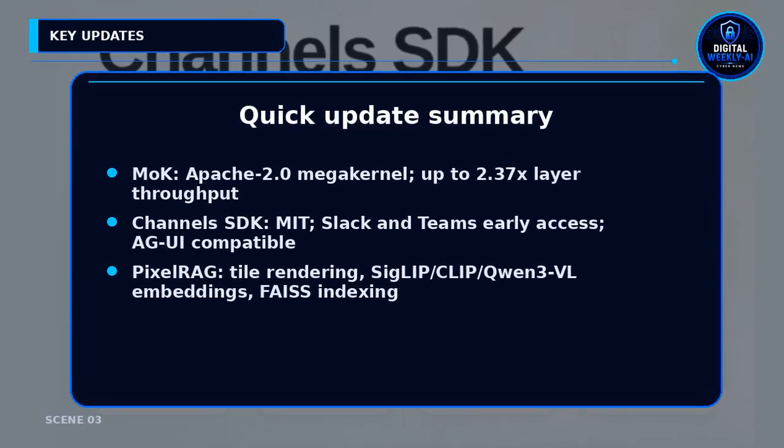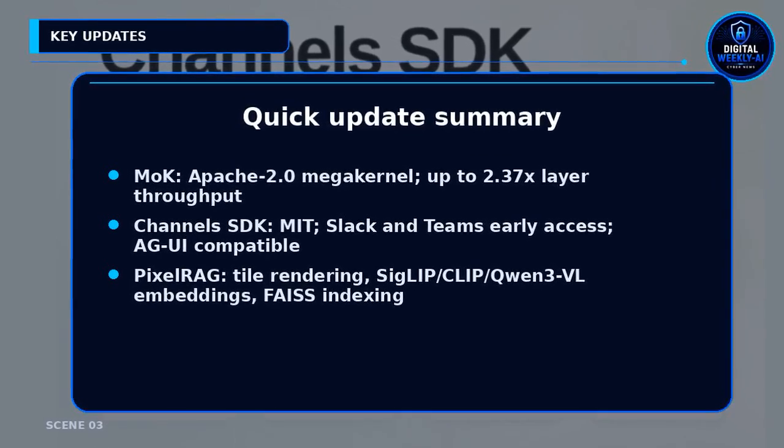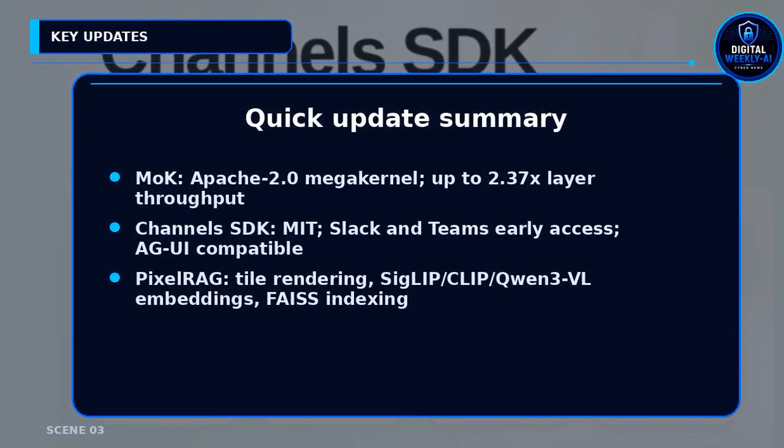Cursor open-sourced Mixture-of-Kittens under Apache 2.0. They report up to 2.37 times layer throughput. End-to-end tokens per second per GPU rose from 760.9 to 170.2 in a 512 GPU test.